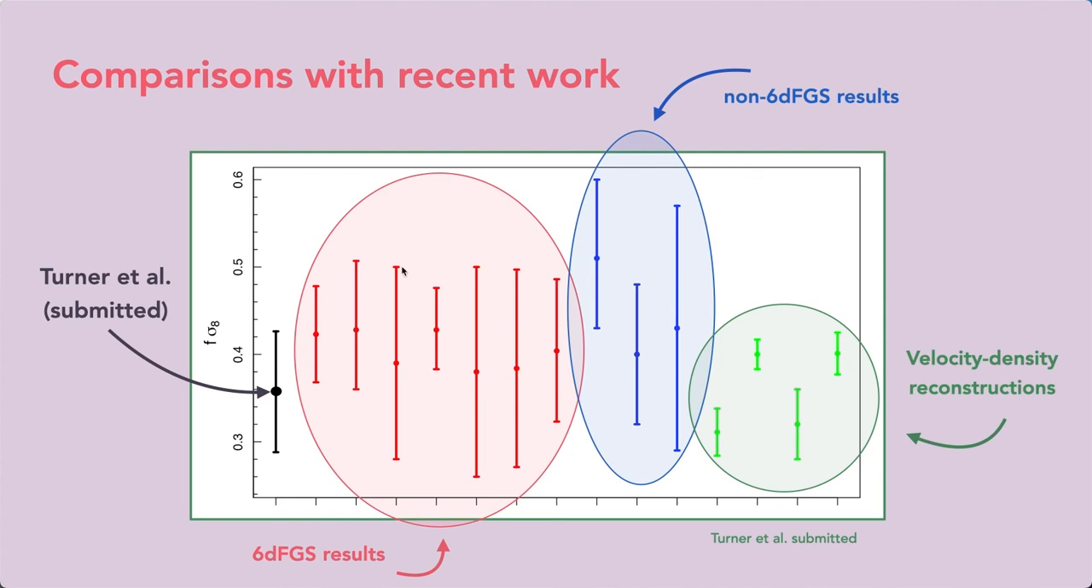In red, I'm showing measurements obtained from 6dFGS data. In blue, I'm showing measurements obtained from non-6dFGS data, and in green, I'm showing measurements obtained from velocity density field reconstruction techniques, and we find that our result in black is consistent with all of these. Our method uses an optimal FKP weighting, which reduces the effect of random noise at small scales. It is self-consistent in terms of the covariance between the statistics that we use, and our method is also ideal for being scaled up with future, larger surveys.